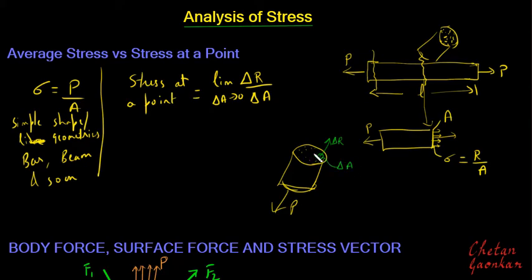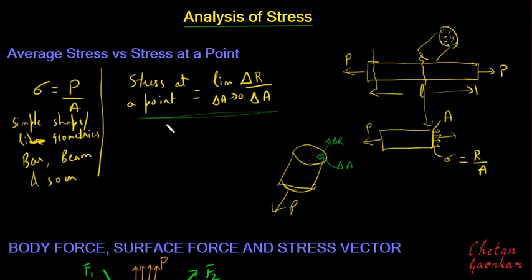Now in this case the stress at a point, at this small point, can be defined as delta R by delta A as the limit delta A tends to 0. Basically, since delta A is tending to 0, this area is becoming smaller and smaller. It won't be equal to 0, but it will tend to 0. Basically it will converge to a point. So this is the meaning of stress at a point, and this is the proper definition of stress at a point.